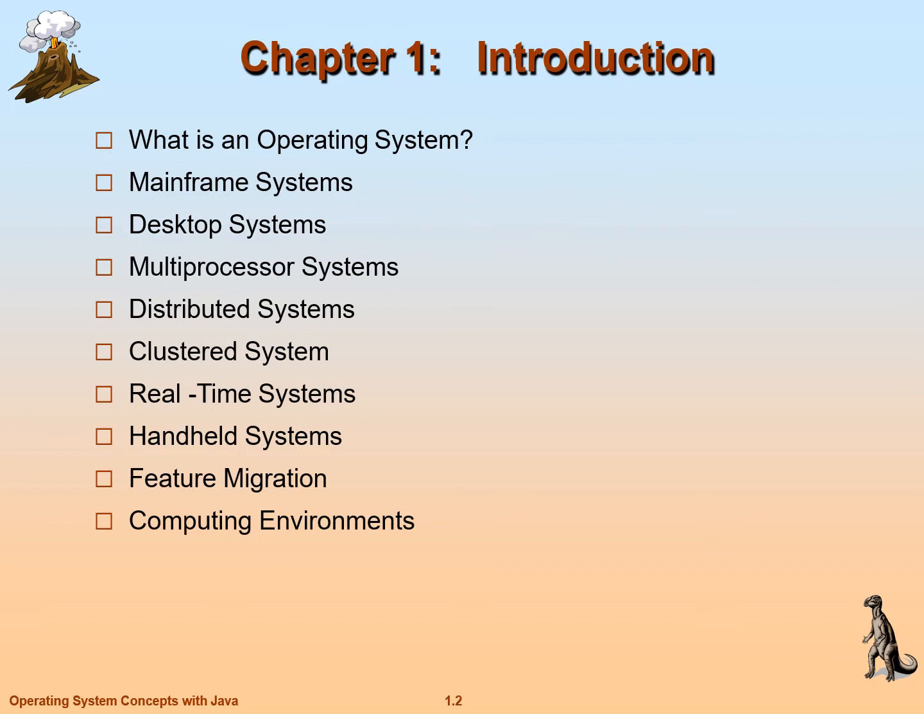In the outline, what we are going to discuss in today's class is: what is an operating system, mainframe systems, desktop systems, multiprocessor systems, distributed systems, clustered systems, real-time systems, handheld systems, future migration, and computing environments. These all come under the introduction to the operating system.